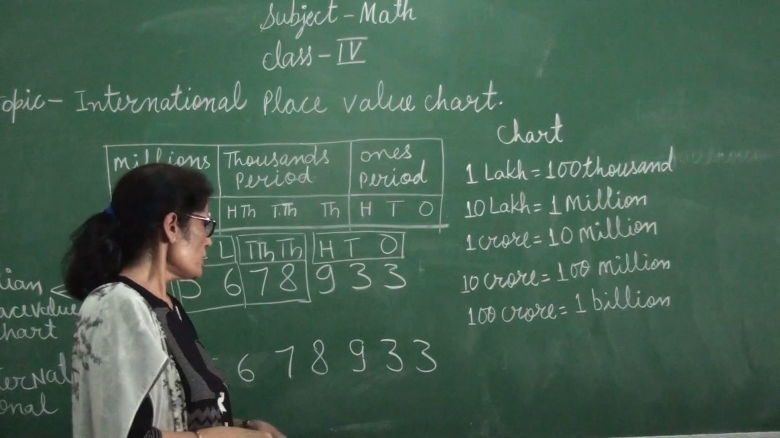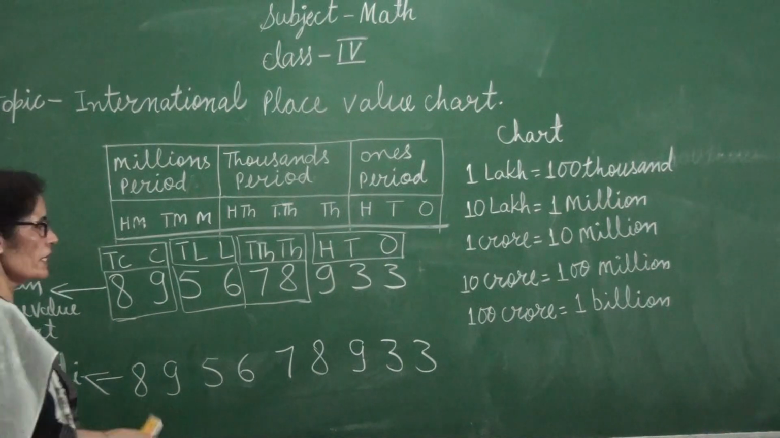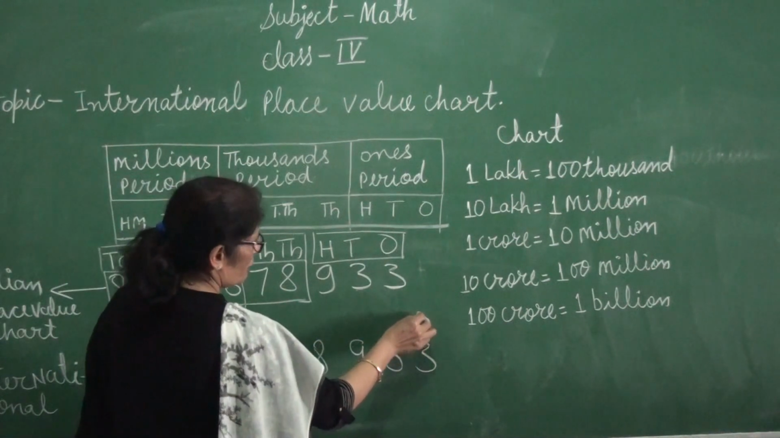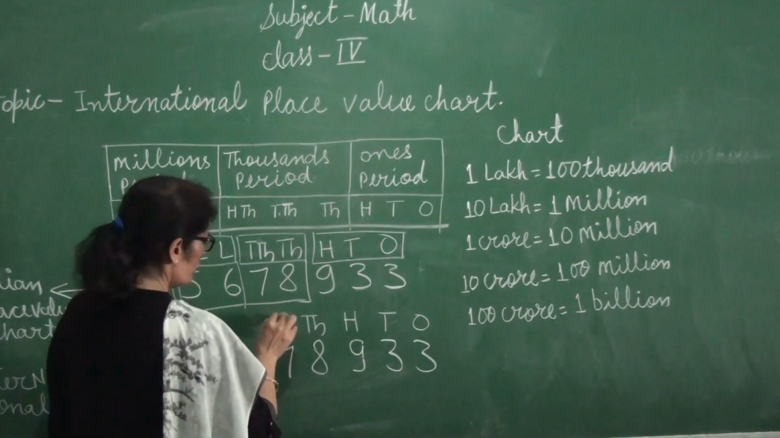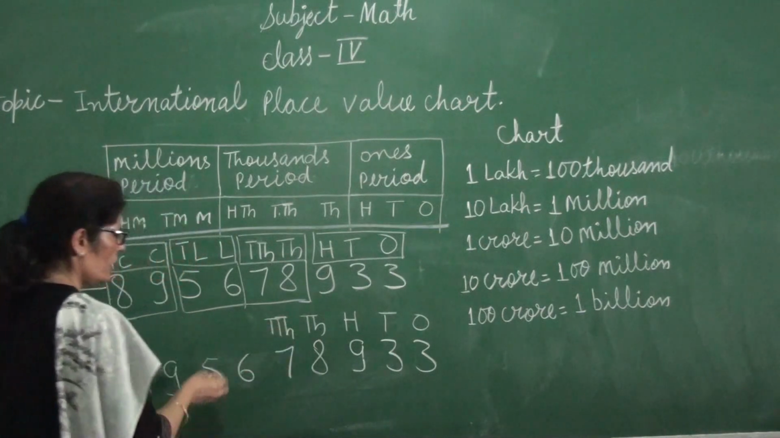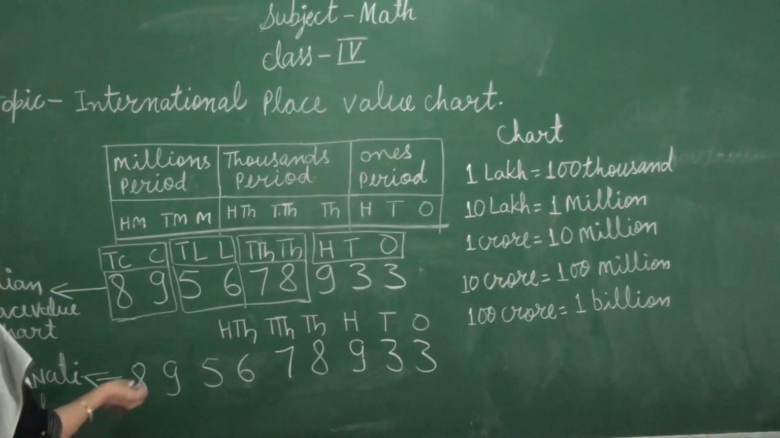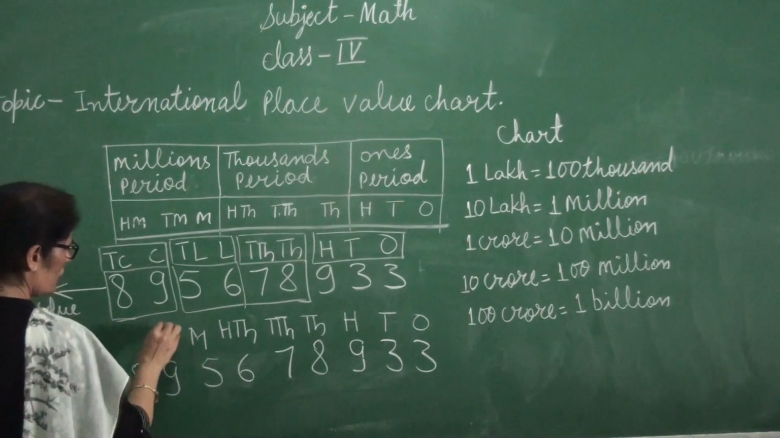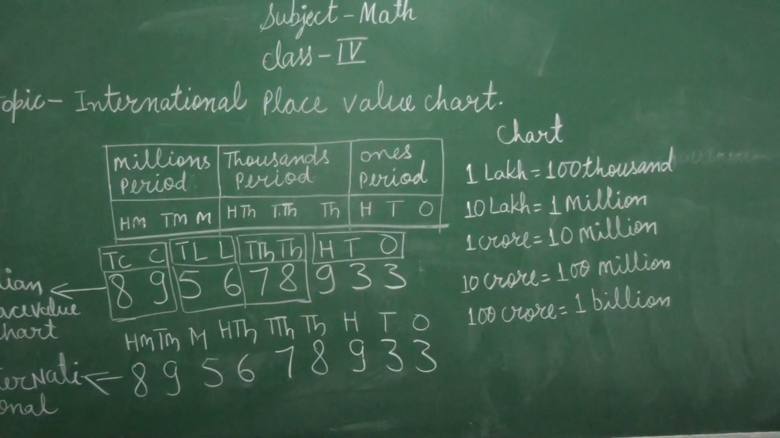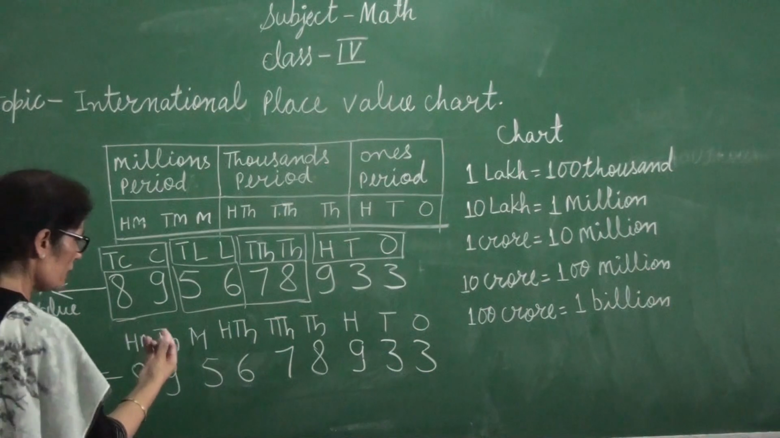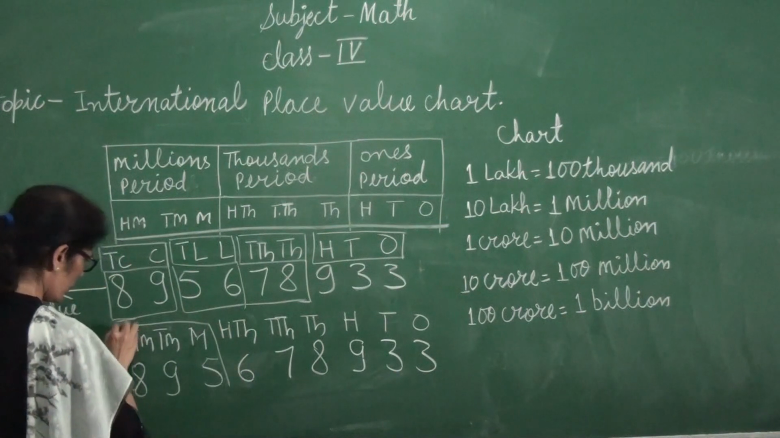Now, in this number the digits are grouped into periods. Every period has three places. Ones, tens, hundreds, thousands, 10,000 and 100,000. This time what is coming? 100,000. Then million, 10 million and 100 million. We can do the placing on the top. So the million period has three places. You can see here, this is our million period.